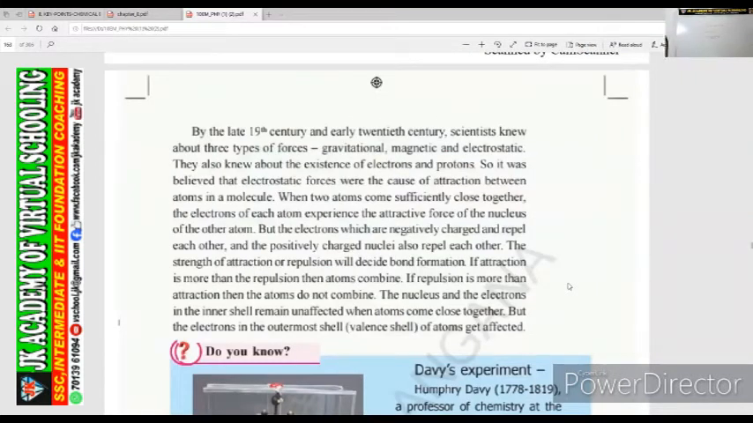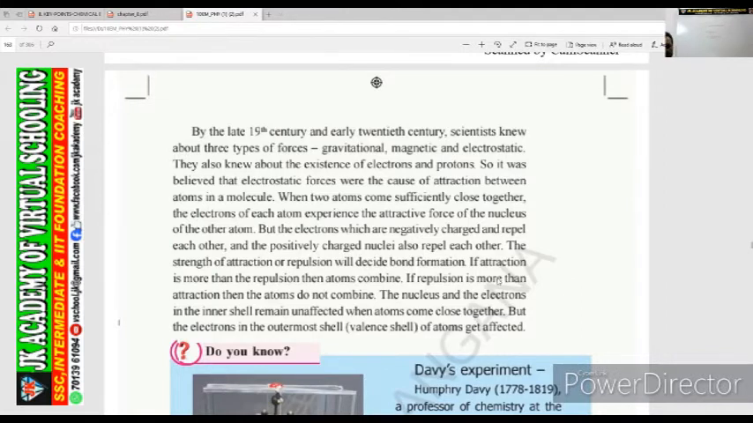But the electrons, which are negatively charged, repel each other, and the positively charged nuclei also repel each other. The strength of attraction or repulsion will decide bond formation. If attraction is more than the repulsion, then atoms combine. If repulsion is more than attraction, then atoms do not combine. The nucleus and the electrons in the inner shell remain unaffected when atoms come close together, but the electrons in the outermost shell, the valence shell of atoms, get affected.